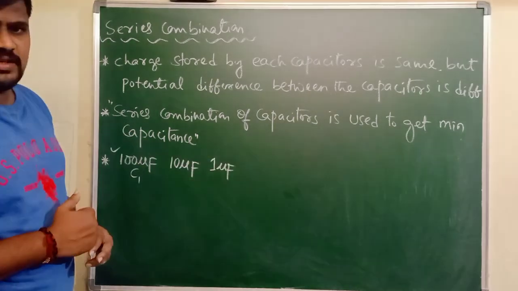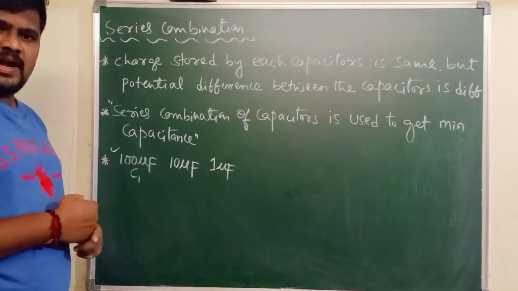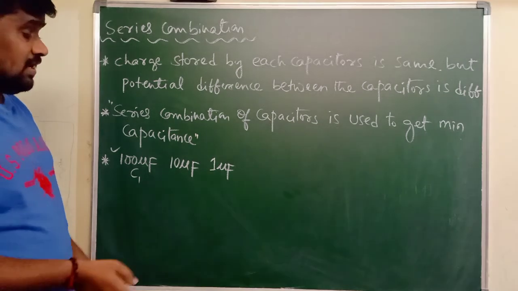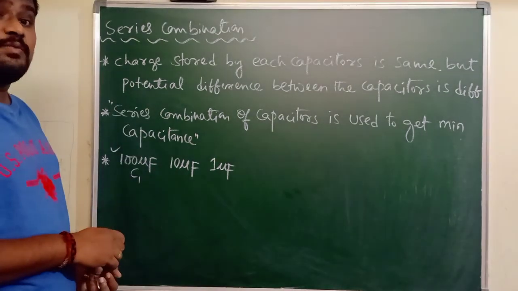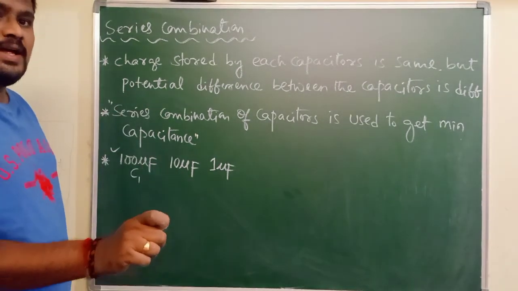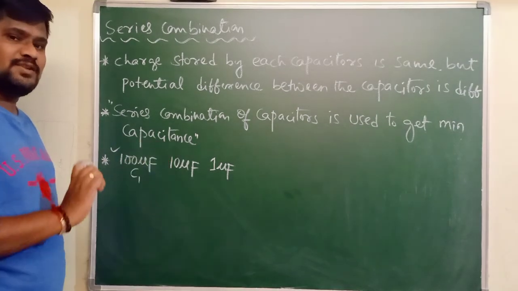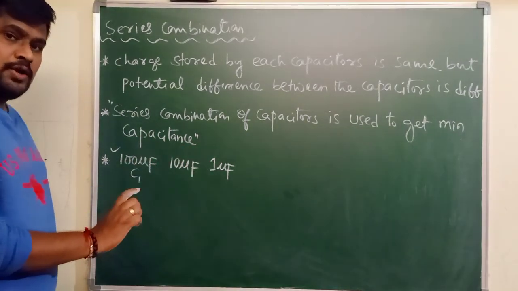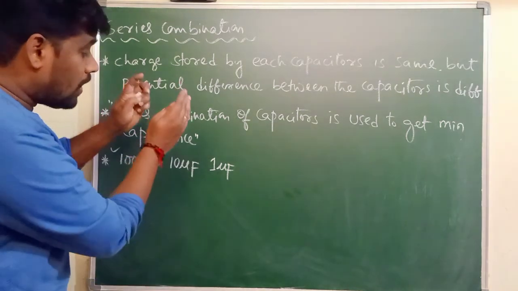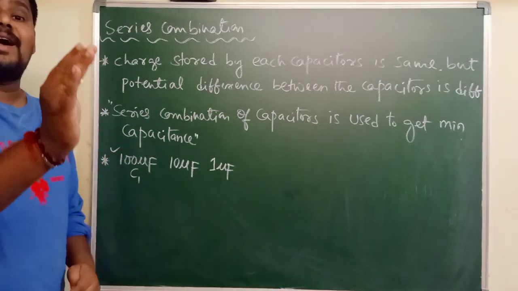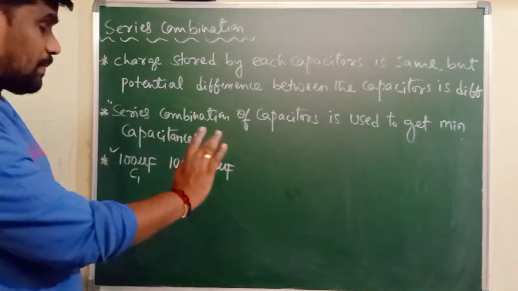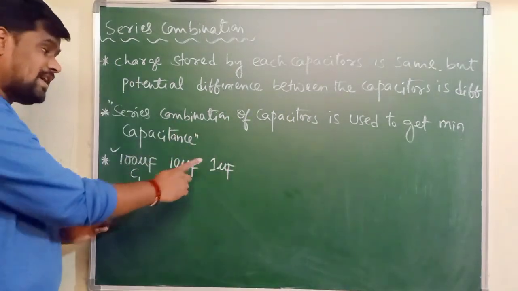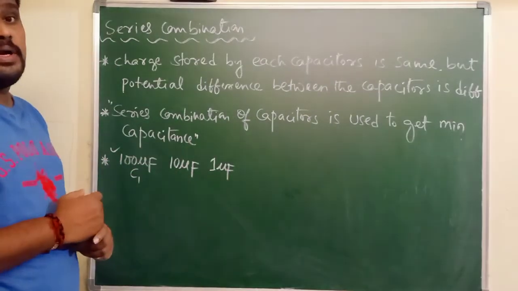If you connect these three capacitors in series and calculate the total capacitance, that total capacitance will be lower than the lowest capacitance of the combination. What is the lowest capacitance? 1 microfarad. So the total capacitance will be less than 1 microfarad.